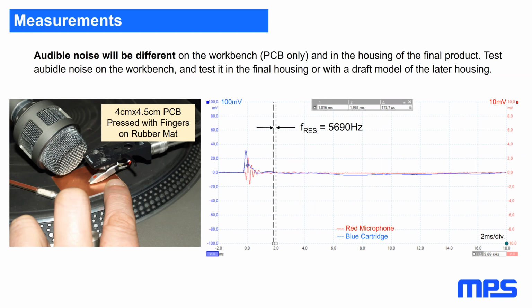So again, the remark: audible noise will be different on the workbench when the PCB is alone, and in the housing of the final product. Test audible noise on the workbench and test it in the final housing or with a draft model of the later housing. If the series housing is not yet available, a model also helps.